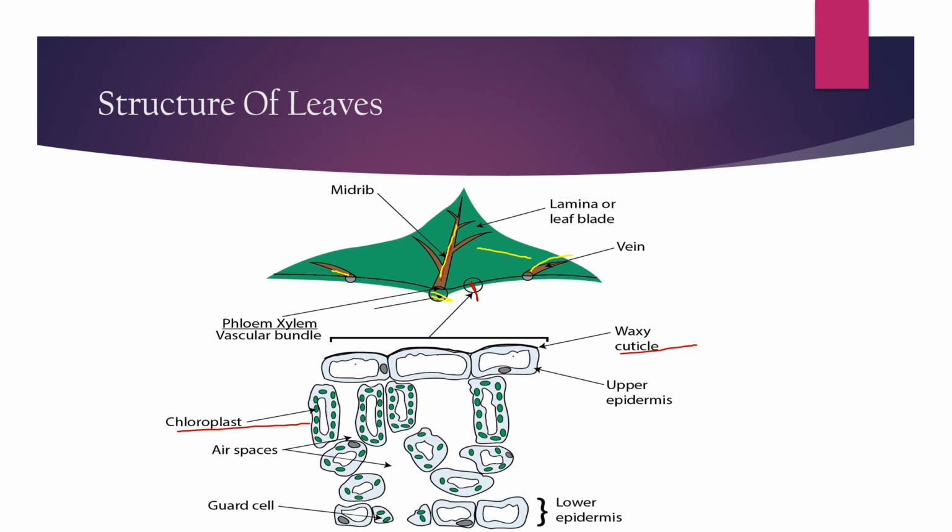chloroplast. This is the circular type of thing which is present. Those are known as chloroplasts. The vacuum spaces, just like here, those are all air spaces. Guard cells, in the downward you can see guard cells, and the lowermost part of this is known as the lower epidermis. The upper one is the upper epidermis, the lower one is the lower epidermis.